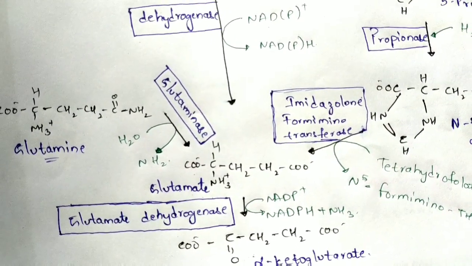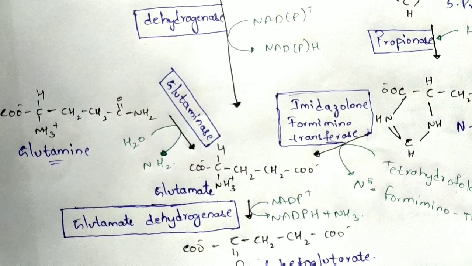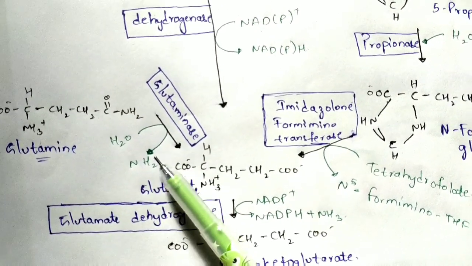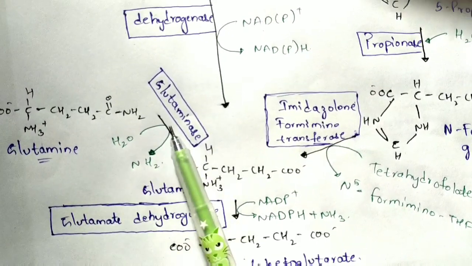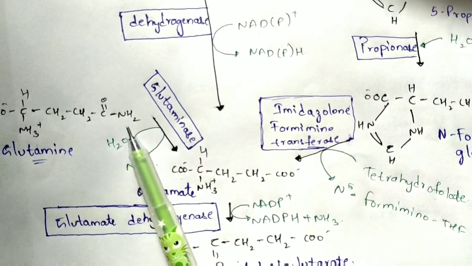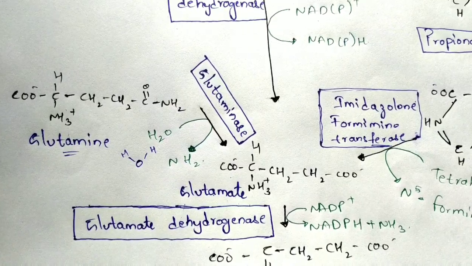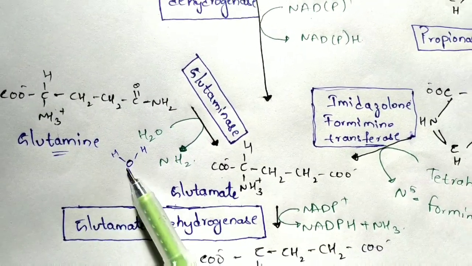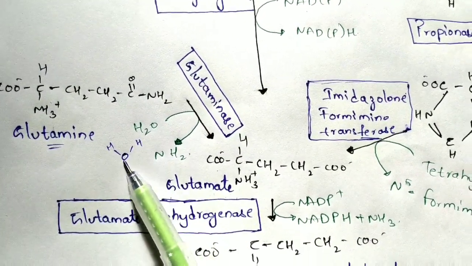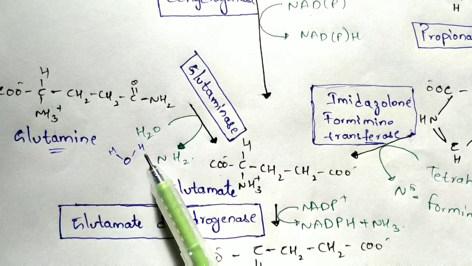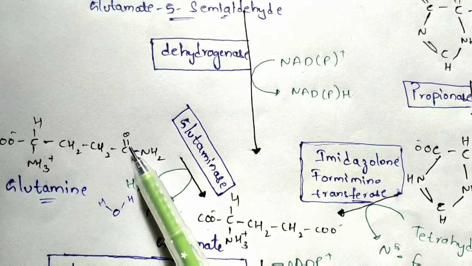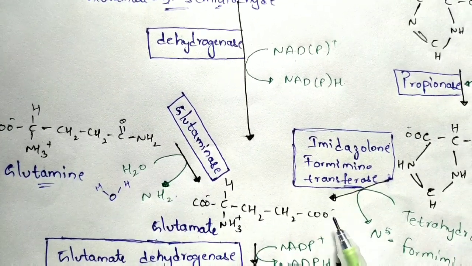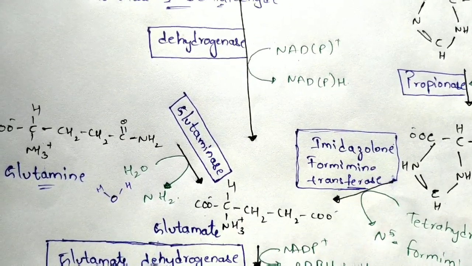So what did you understand by this? Here the deamination process takes place because of the removal of the amino group from the structure. If you see here, the amino group has been liberated, right? So when you introduce a water molecule, this will be the molecular structure of water, right? The water molecule consists of an oxygen group, and the amino group will be liberated, and this oxygen group will get bonded with the keto group in such a way that it forms a carboxyl group, COO minus, and thus forms glutamate.